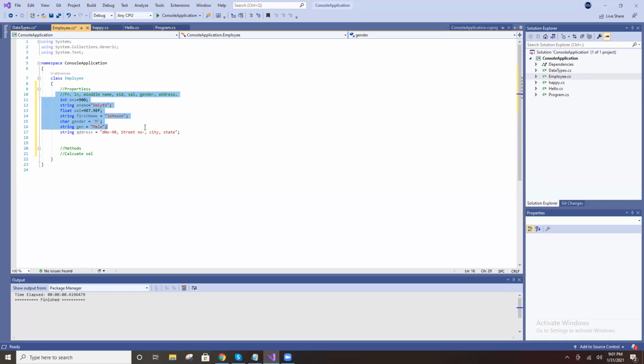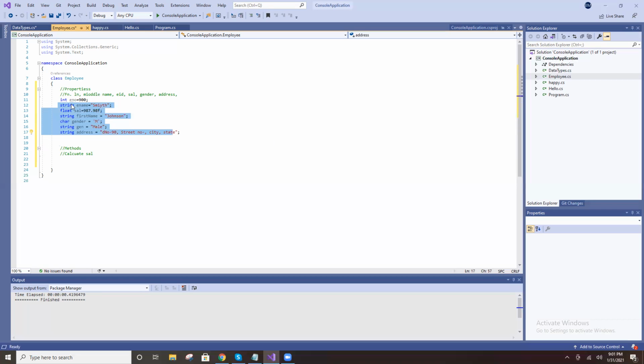Up to you, write the properties. You declare one method for calculating salary. Without a method, it's not possible to write code here. This is a declaration.